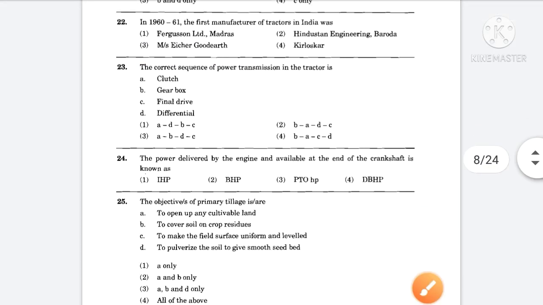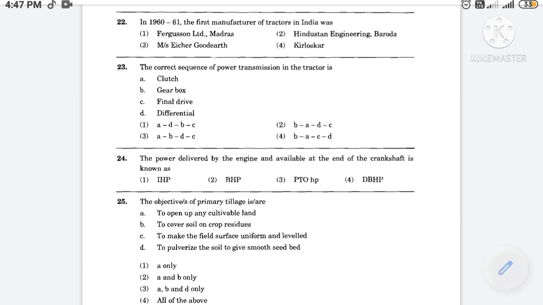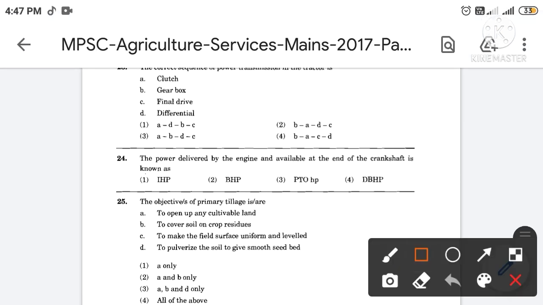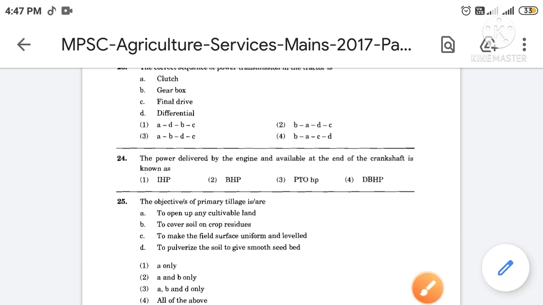Then next, the correct sequence of power transmission in the tractor is. The correct answer is option number 3. So the correct sequence of power transmission in the tractor is: first is clutch, second is gearbox, third is differential and fourth is final drive.